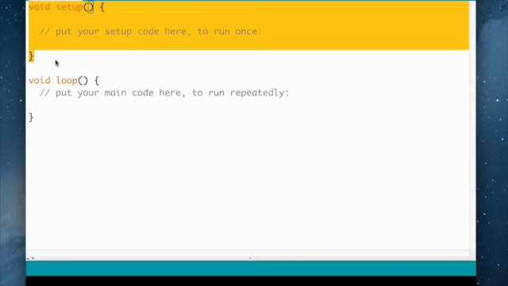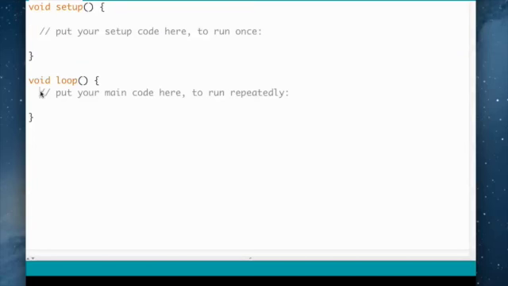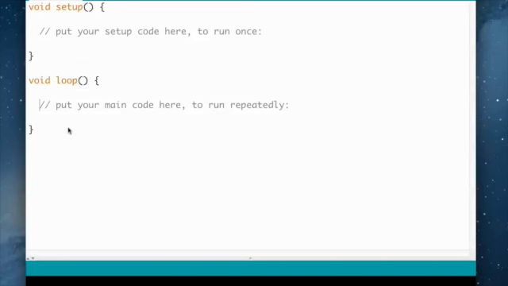This is where you put code you're going to run once. This is where you're going to put code that you're going to run many times. It just runs over and over and over again. We're going to do nothing here. We're going to concentrate on void setup.